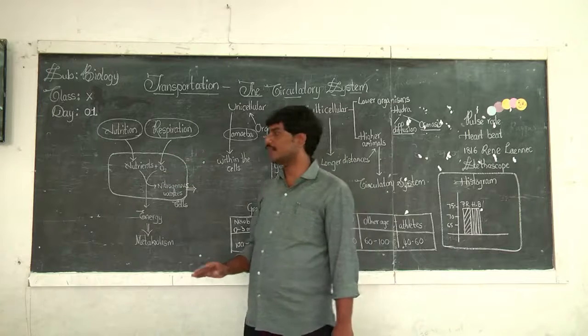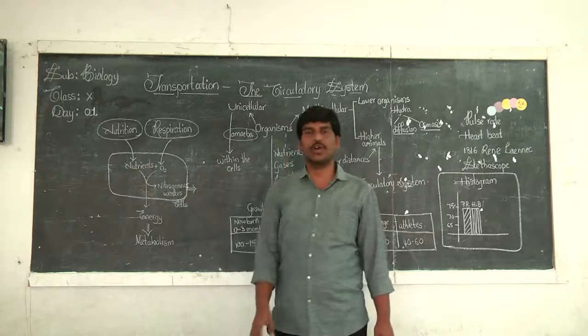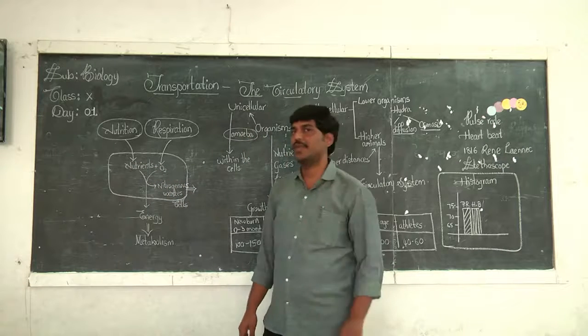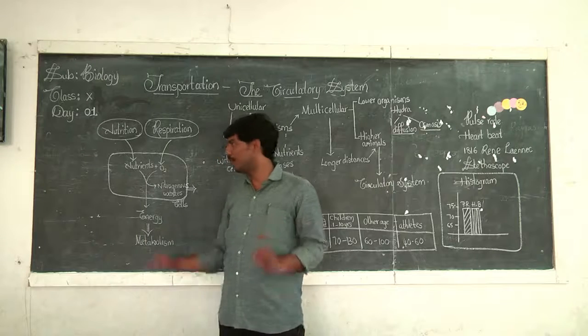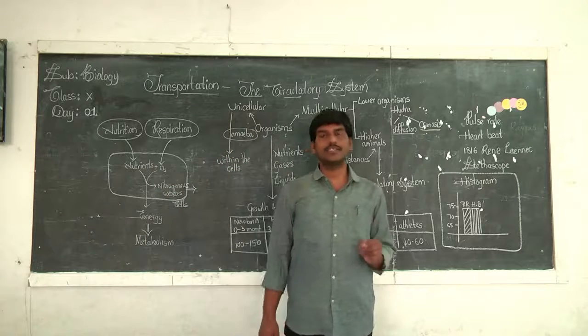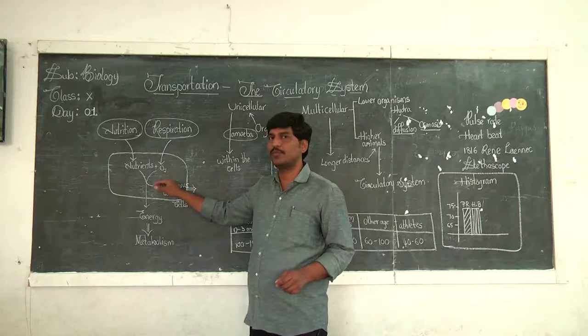Now inside the cells, these nutrients undergo the process of oxidation, right children? Because of nutrition, the nutrients are made available to the cells, and because of respiration, the gas oxygen is made available to the cells.